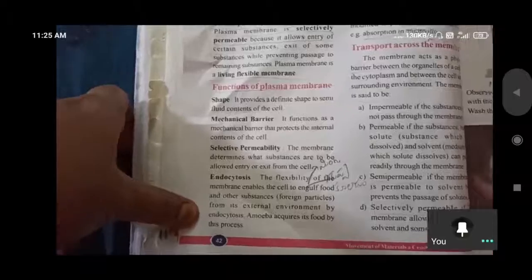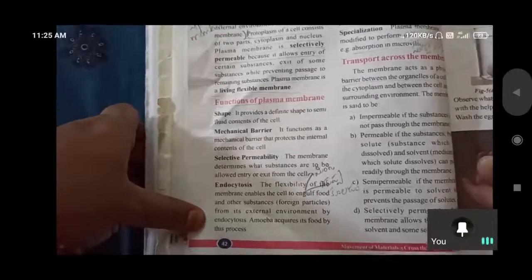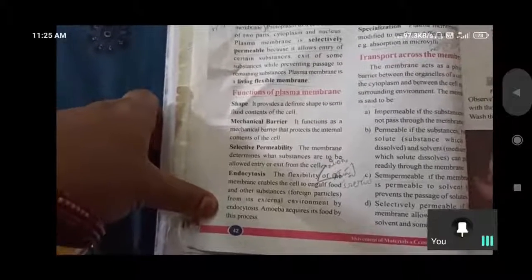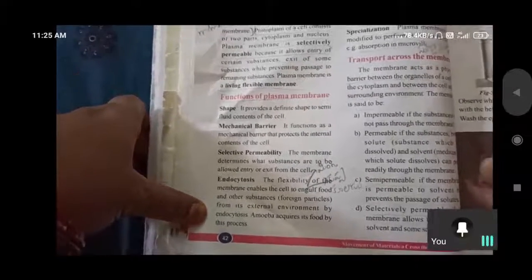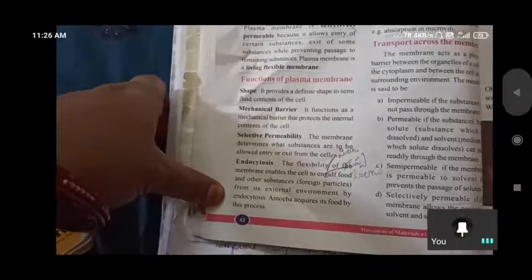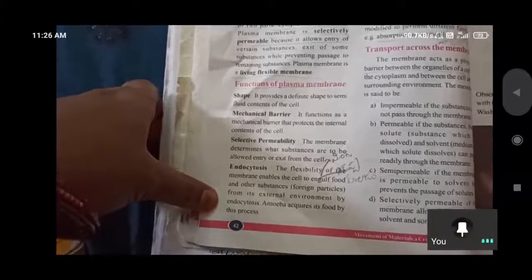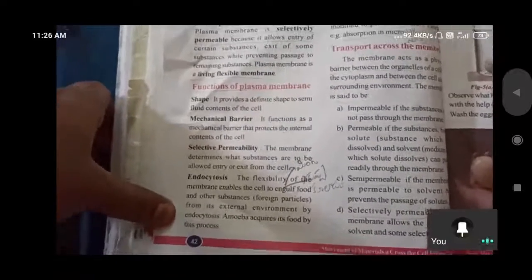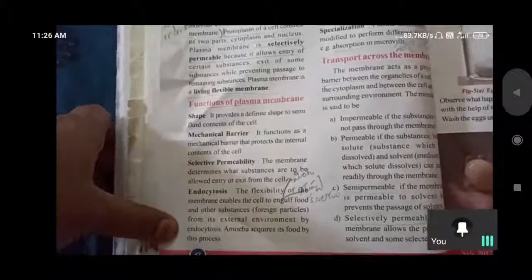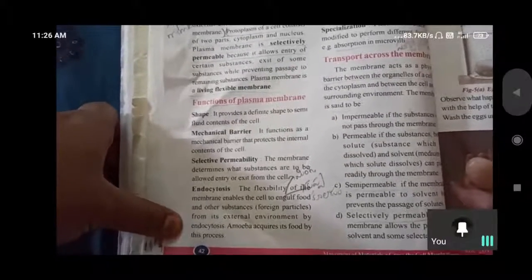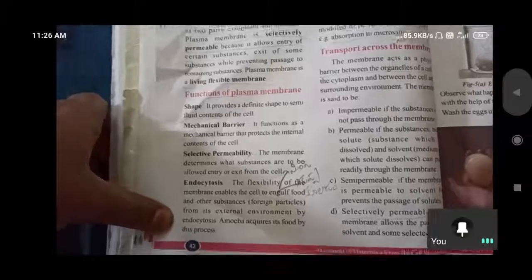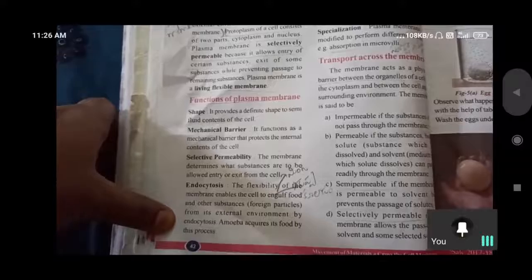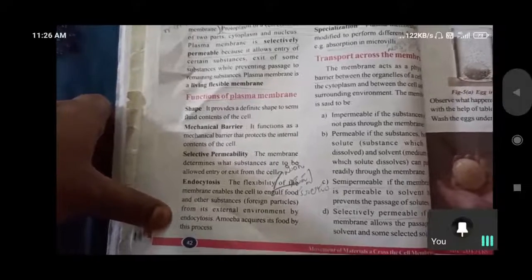And endocytosis, it is the flexibility of the membrane enables. Flexibility means according to the external environment. According to the external environment, it is taking substances inside and exit substances outside. According to the external environment, temperature and all environmental conditions, it is working. Plasma membrane is giving support to the cell according to the external environment. It resists the power, it resists the atmosphere, weather conditions also.